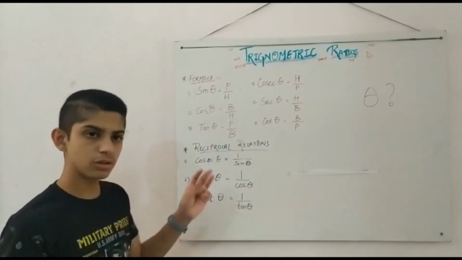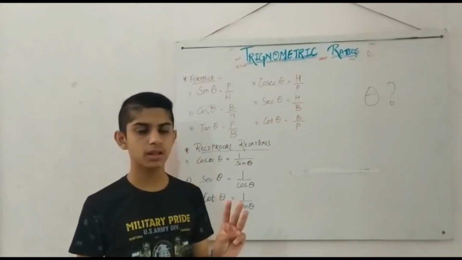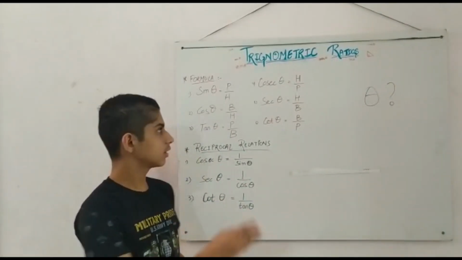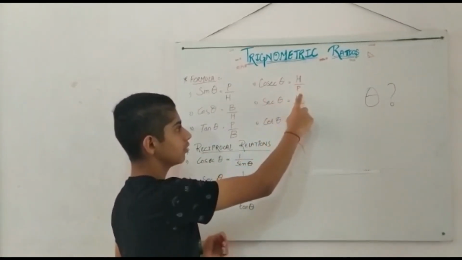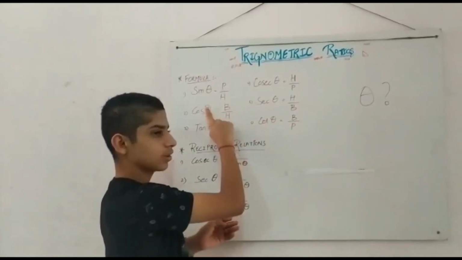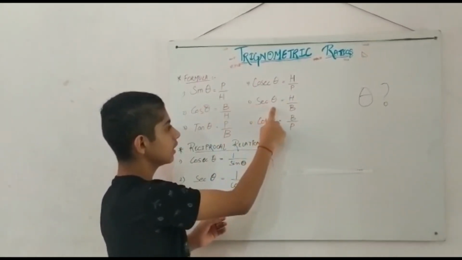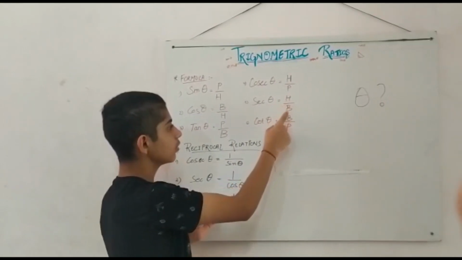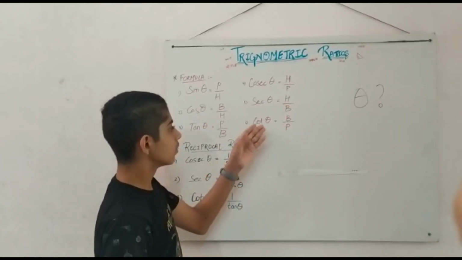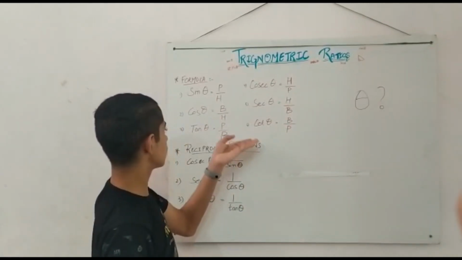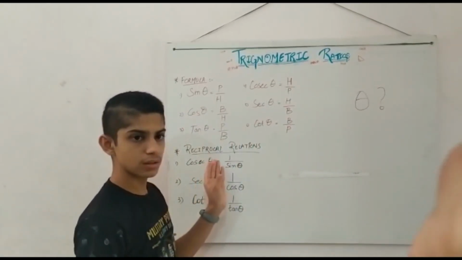You have to learn only these three formulas, and the other three formulas are just the opposite of these. Like cosec theta equals hypotenuse upon perpendicular, which is the opposite of sin theta. Sec theta equals hypotenuse upon base, which is the opposite of cos theta. And cot theta equals base upon perpendicular, which is the opposite of tan theta.